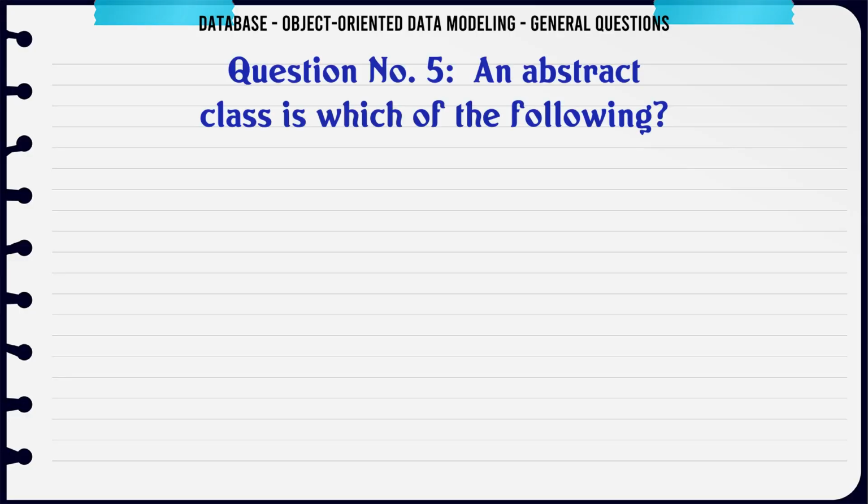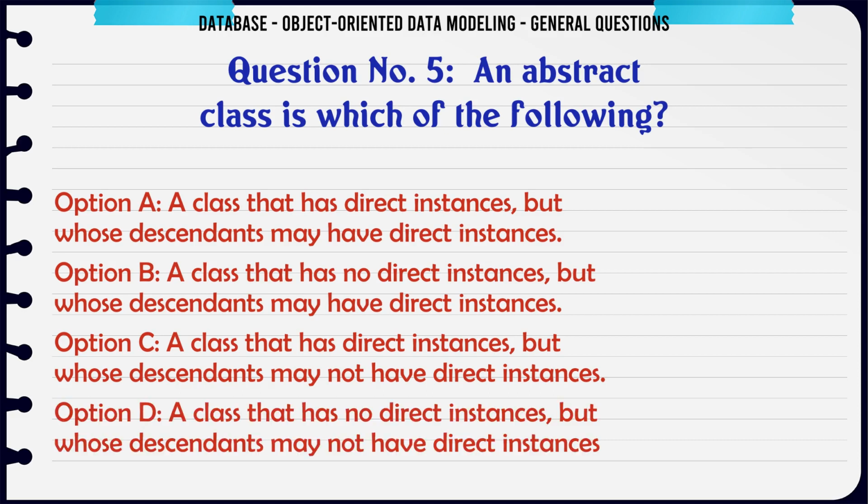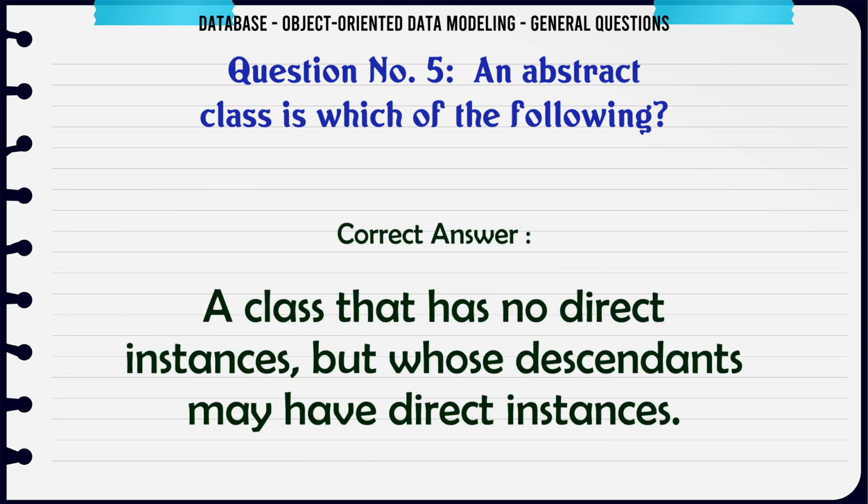An abstract class is which of the following? A. A class that has direct instances but whose descendants may have direct instances. B. A class that has no direct instances but whose descendants may have direct instances. C. A class that has direct instances but whose descendants may not have direct instances. D. A class that has no direct instances but whose descendants may not have direct instances. The correct answer is a class that has no direct instances but whose descendants may have direct instances.